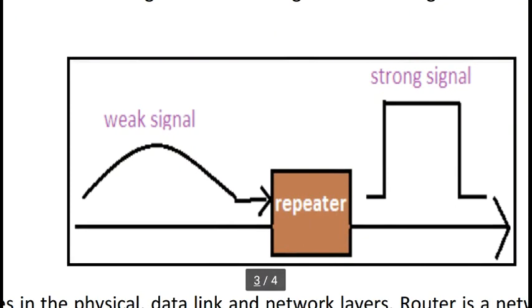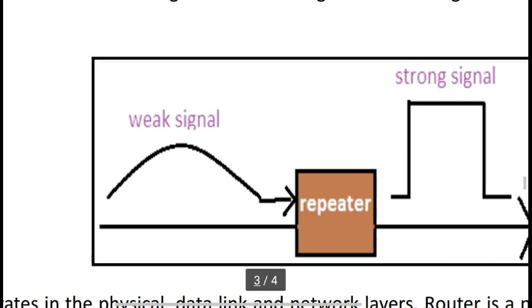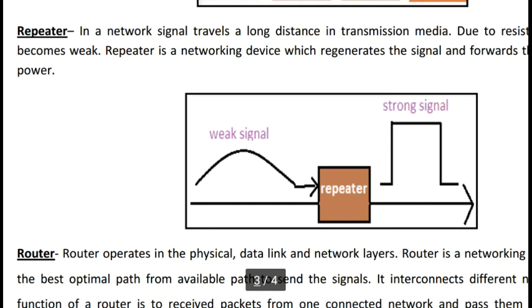When the signal travels a very long distance from one place to another, it needs more power to continue, but the traveling distance is very high, so the signal becomes weak. So in the middle we need another networking device, a repeater, which converts the weak signal again into a strong signal, and this strong signal is forwarded to the next repeater. So a repeater is used to amplify our signal.